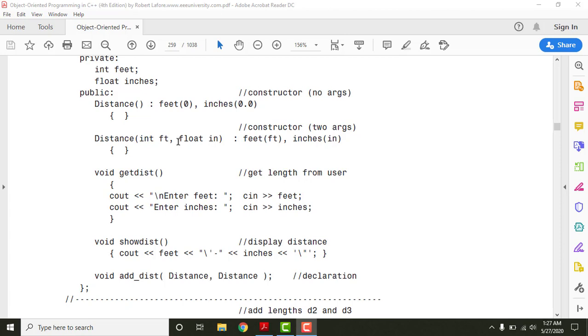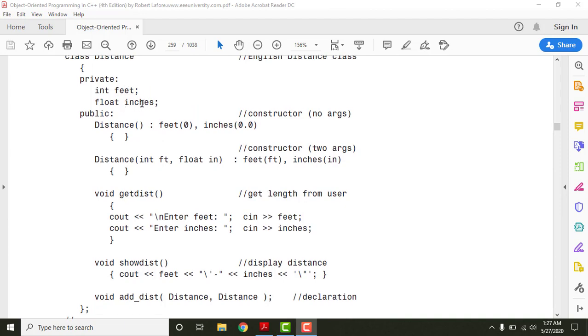And when we want to initialize our own created object, then we need to have a constructor, and that constructor is known as the multiple argument constructor. This constructor has two arguments, one argument for the feet and the other for the inches. So whatever value we initialize for that object will automatically be given to these variables, and then these variables are placed in the parentheses, because ultimately they will assign the values to these feet and inches here.